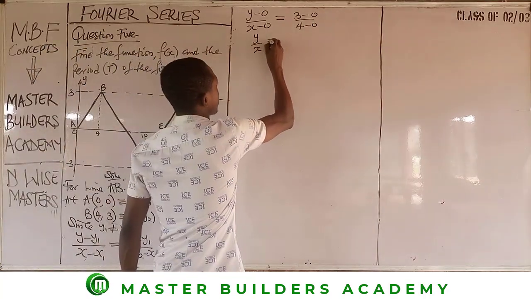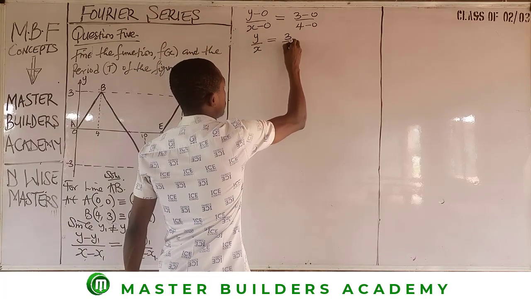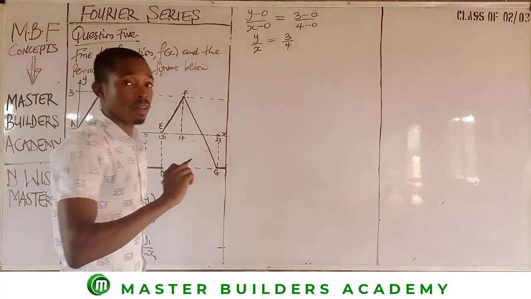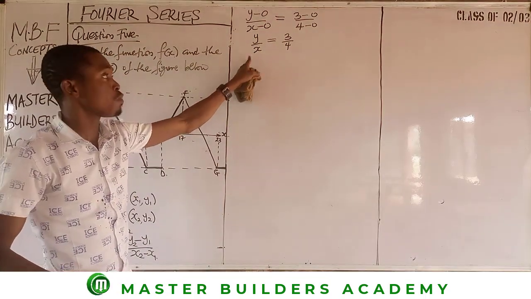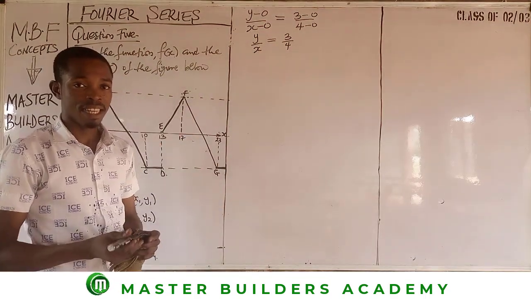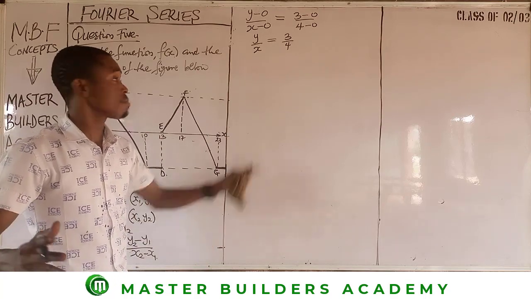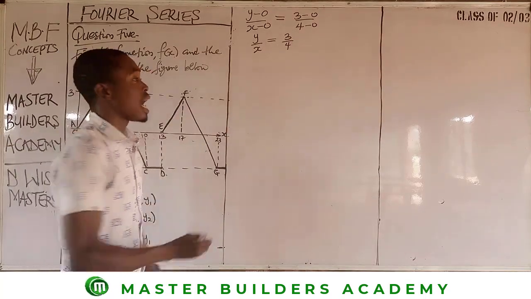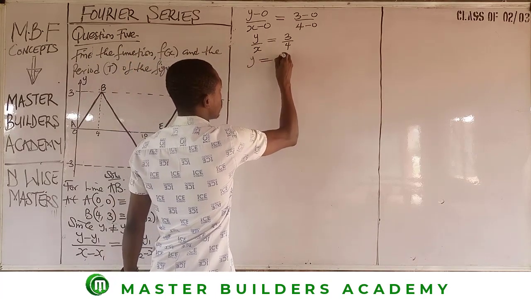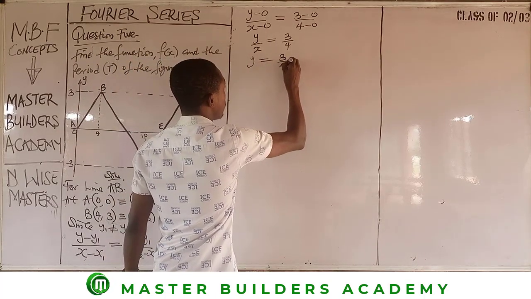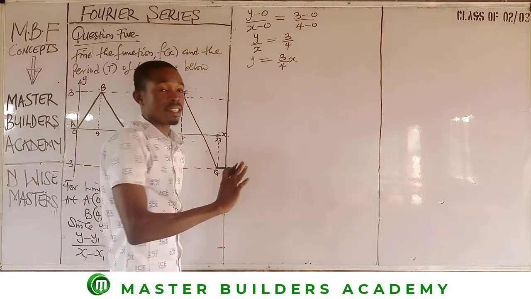And similarly, at the right hand side, 3 minus 0 will give us 3, and 4 minus 0 is equally 4. All we need to do now is to make y the subject of the formula. Then, if we multiply through by x, we'll be able to make y the subject, right? Just cross multiply. And if we do that, then automatically y is equal to 3 over 4 multiplied by x. This is it.